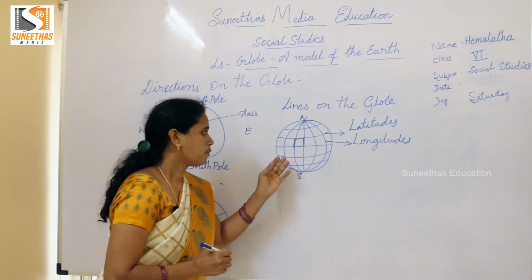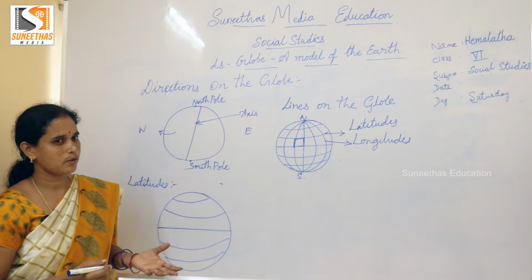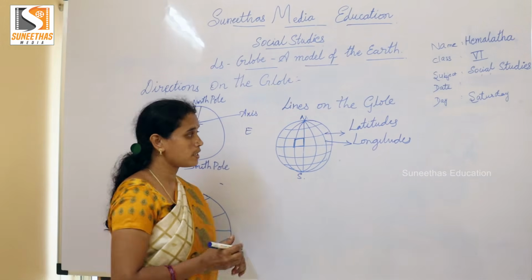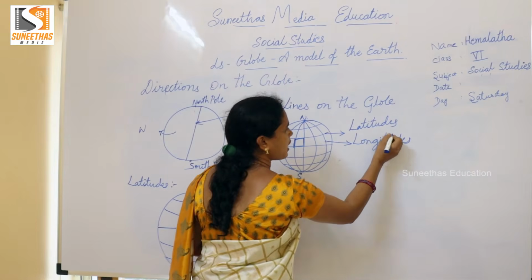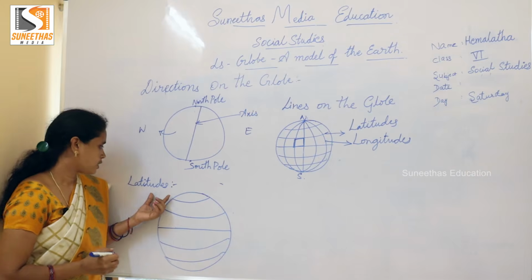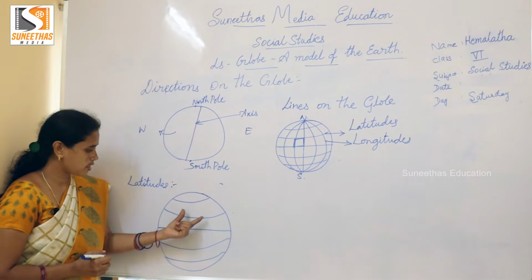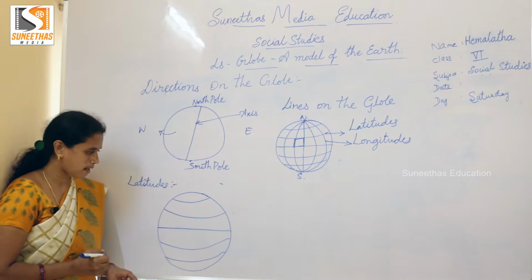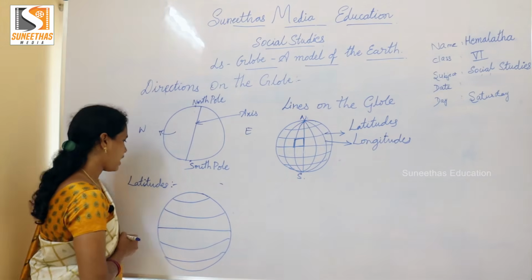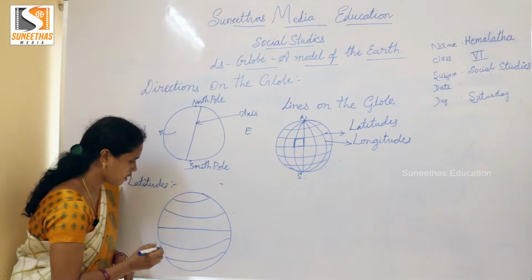Children, nowadays we are using cell phones, right? So nowadays we are using cell phones to navigate to any places, and this works through these latitudes and longitudes only. So let us see. Latitudes are the lines which are drawn parallel to the earth. And there are totally 180 latitudes.